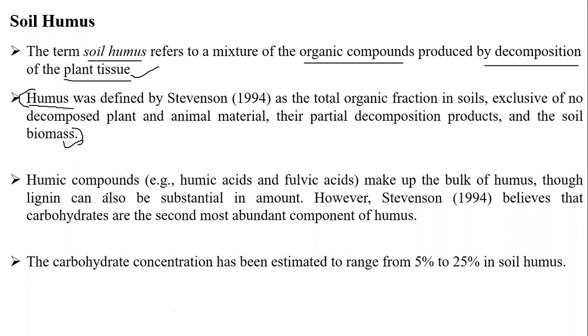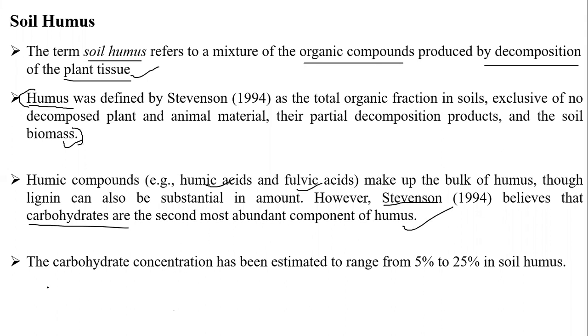And humic compounds. What are the humic compounds? Just now, one of our students said: humic acid, fulvic acid, and humin. These make up the bulk of humus, though lignin can also be substantial in amount. However, Stevenson believes that carbohydrates are the second most abundant compound in the humus.